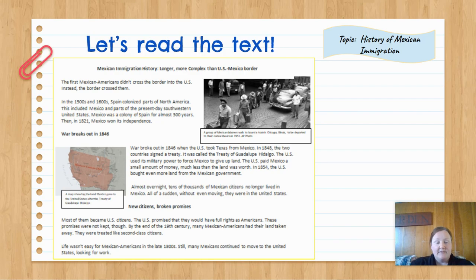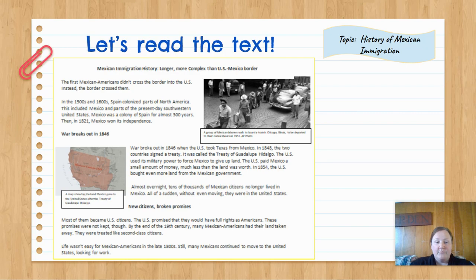The U.S. paid Mexico a small amount of money, much less than the land was worth. In 1854, the U.S. bought even more land from the Mexican government. Almost overnight, tens of thousands of Mexican citizens no longer lived in Mexico. All of a sudden, without even moving, they were in the United States.